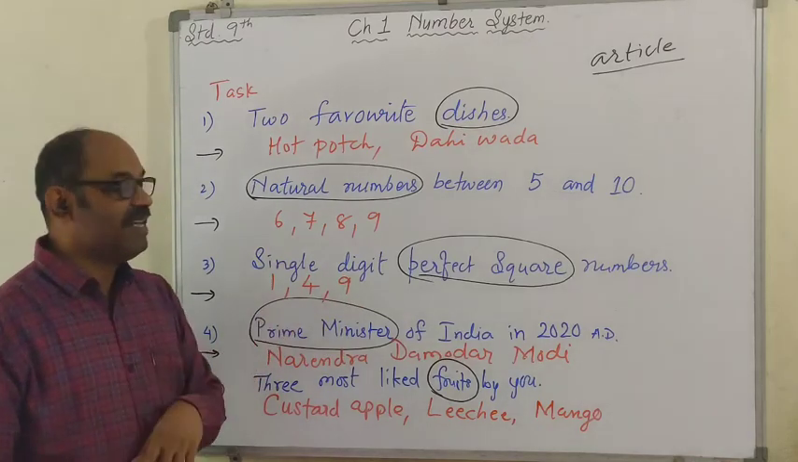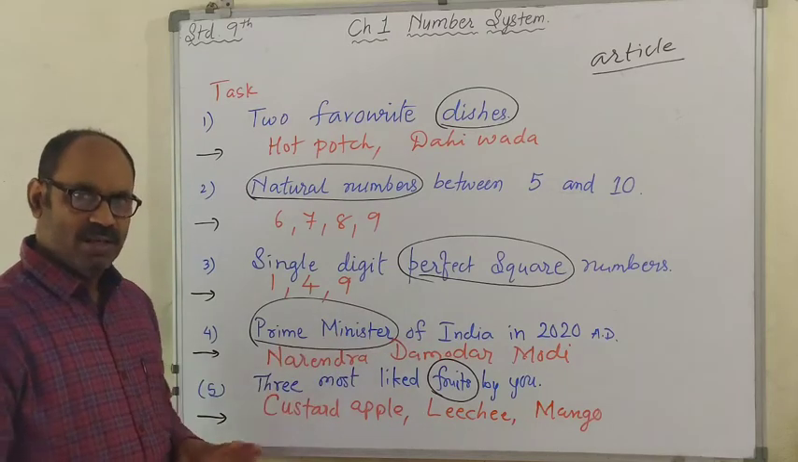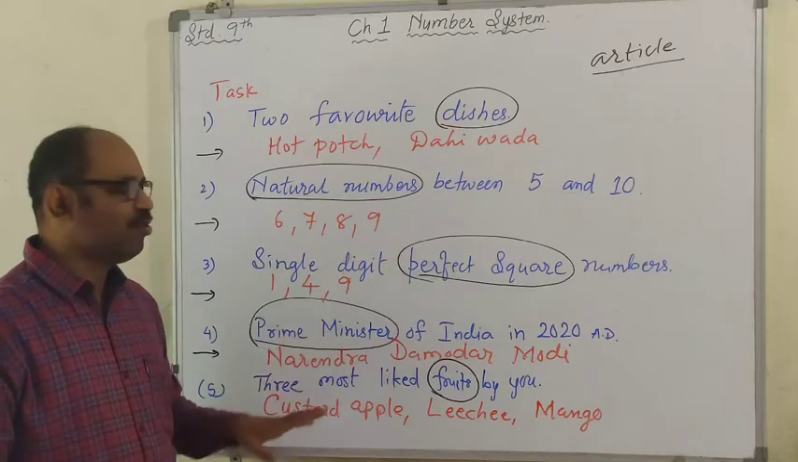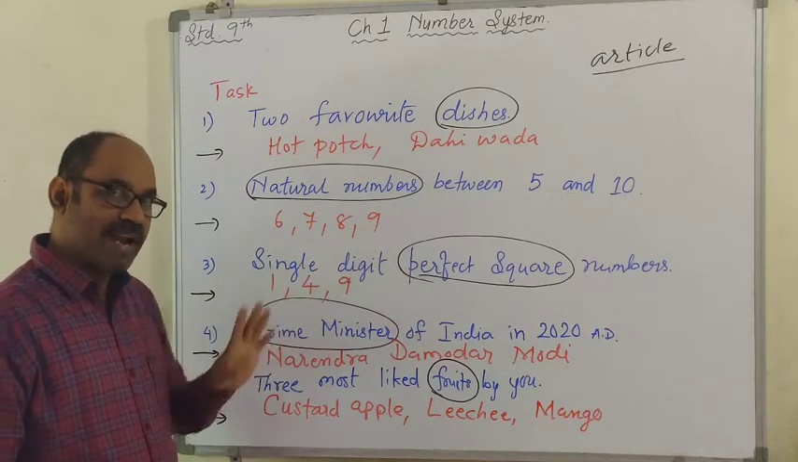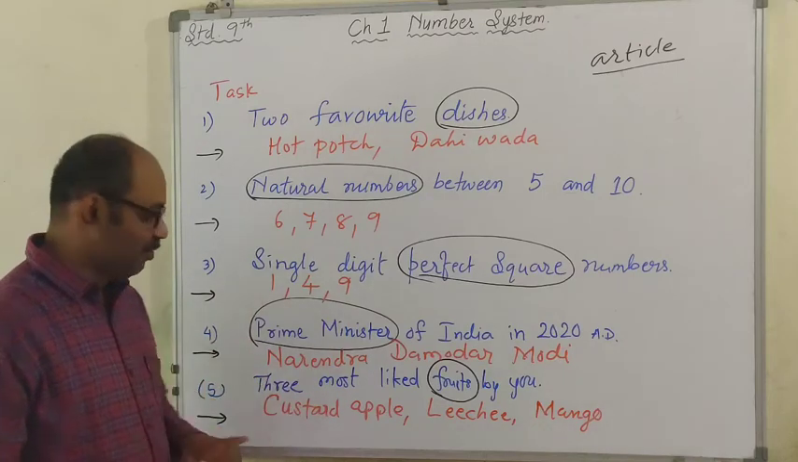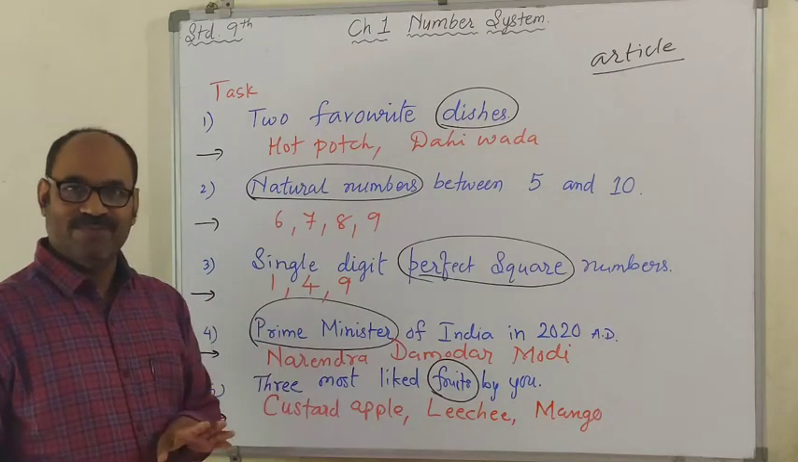Prime Minister of India in 2020 AD, Narendra Damodar Modi. Even if you have written Narendra Modi, it's okay. If you have written Mr. Modi, it's okay. Because we are talking about that particular person who is Prime Minister of India today. Three most liked fruits by you: custard apple, lychee and mango.